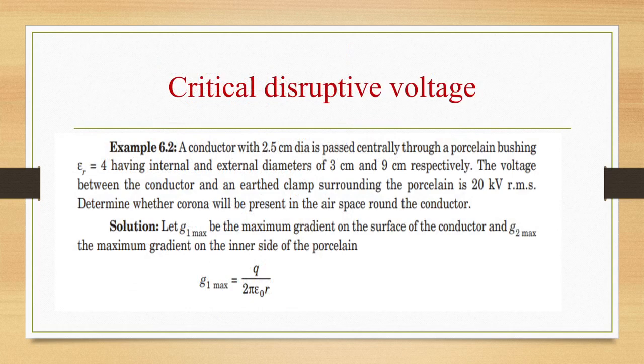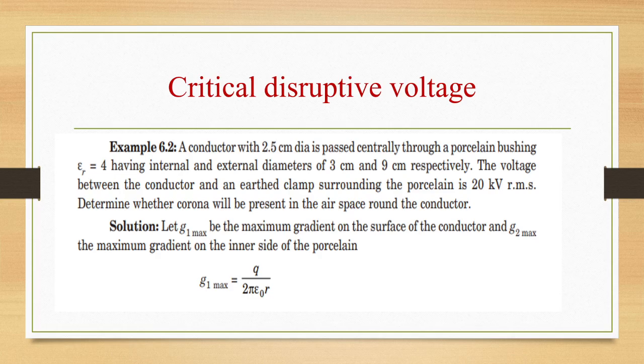Another numerical. A conductor with 2.5 cm diameter is passed centrally through a porcelain bushing. Epsilon R is 4, having internal and external diameters of 3 cm and 9 cm respectively. Voltage between conductor and an earth clamp surrounding the porcelain is 20 kV RMS. Determine whether the corona will be present in the airspace around the conductor.